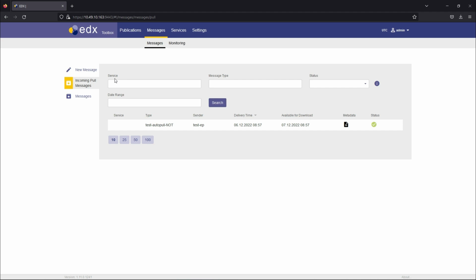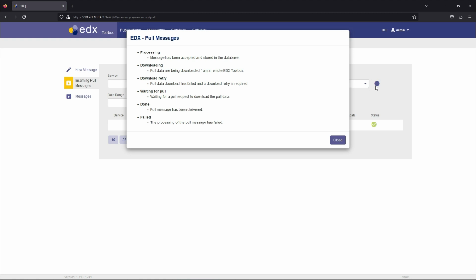These messages can be also filtered and sorted in a similar way as the Messages page. Each pull message contains two pull-specific fields: Available for download, which specifies the period of message availability, and Metadata, the button which will download pull message metadata. This page contains the status info button as well.